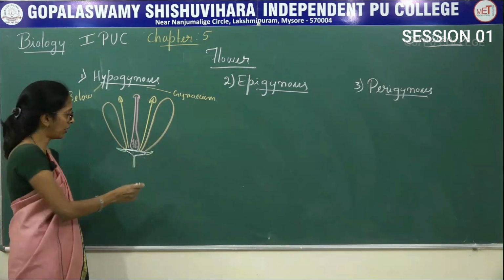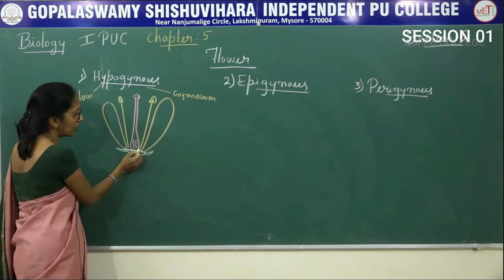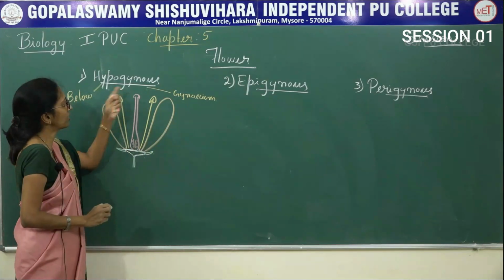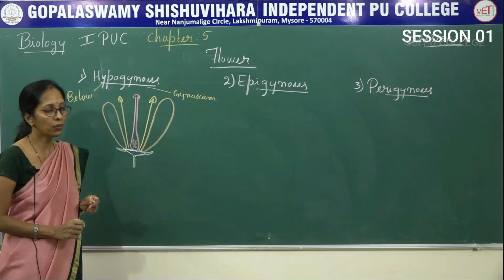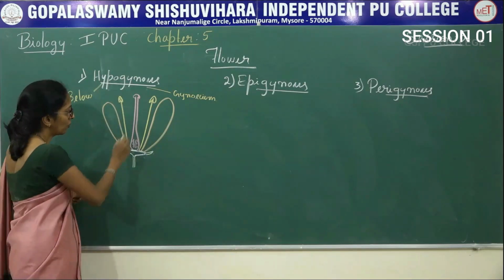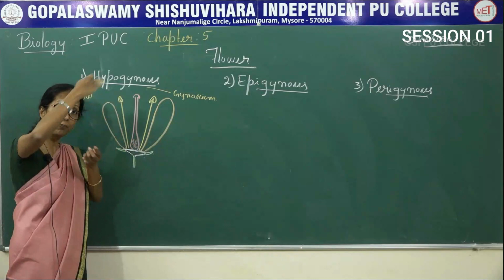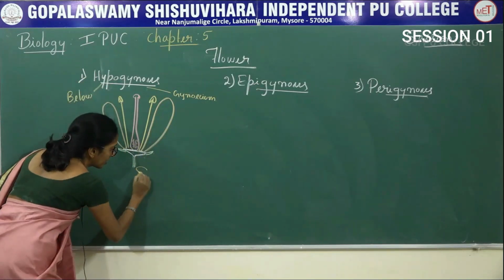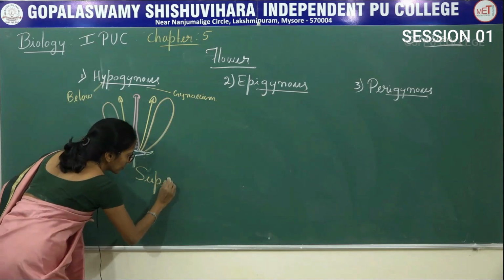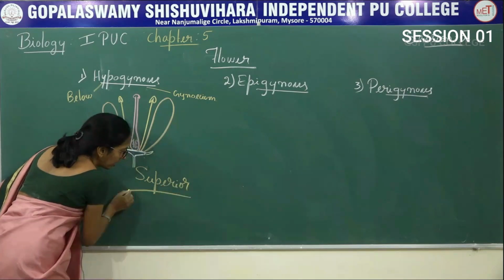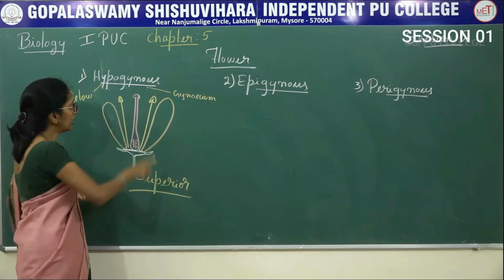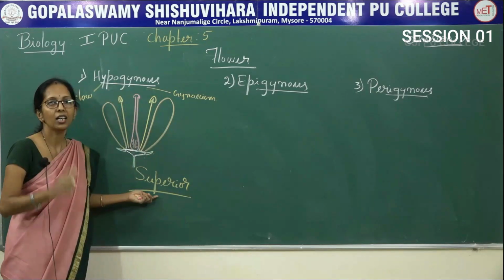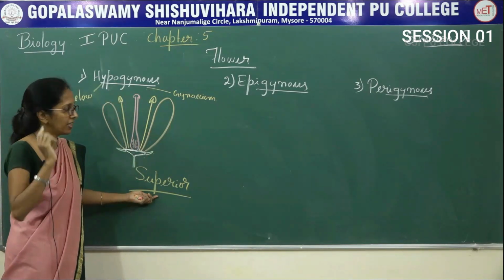Below the gynoecium, other floral parts are present. Therefore, it is said to be hypogynous. And here, the ovary that occupies the upper part, the terminal part. Therefore, the ovary is said to be superior ovary. So, in case of hypogynous flower, the ovary is said to be superior.